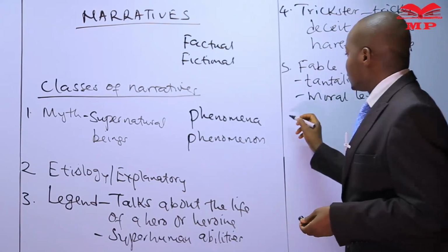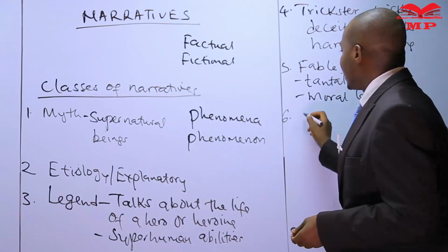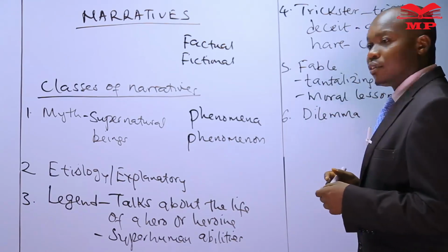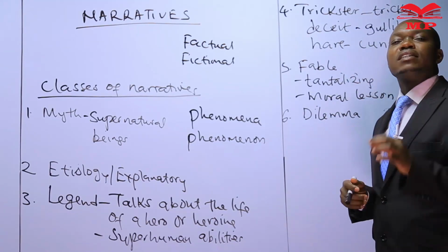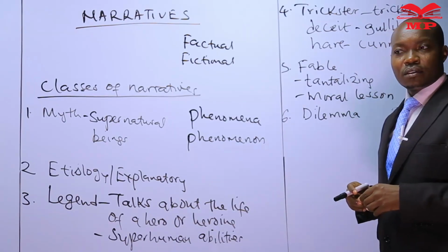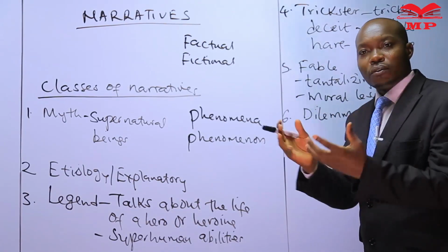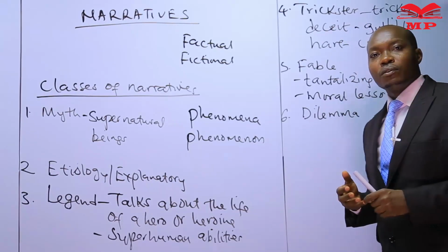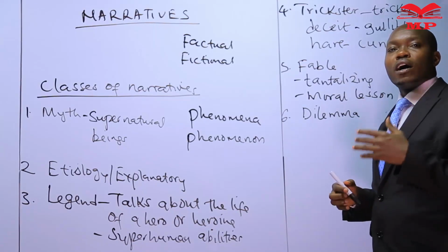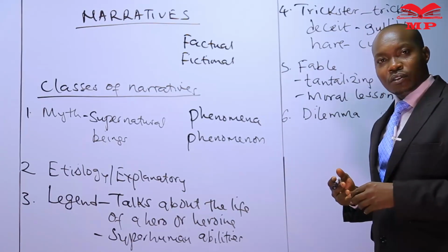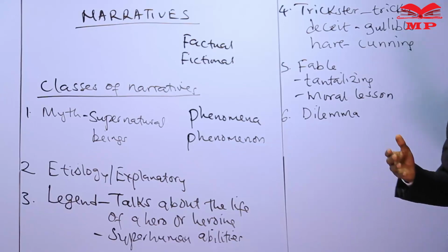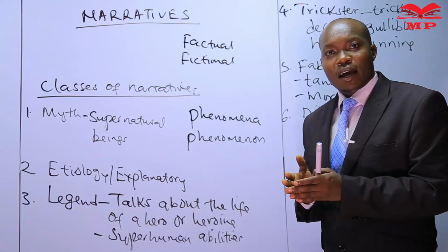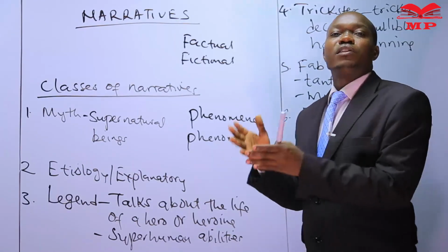Another category of narrative, students, is what's called a dilemma. Now, the word dilemma suggests a difficult situation that a character is found in and this character is unable to come out of it. We normally say you are between a rock and a hard place. So in narratives, a story that puts a character in a difficult situation and he has to make a decision. And either way, the decision is a mistake.